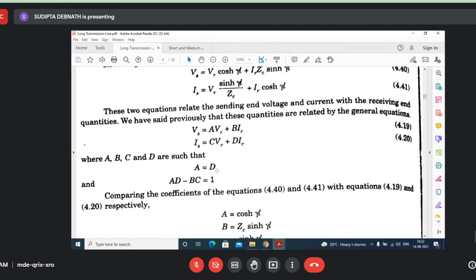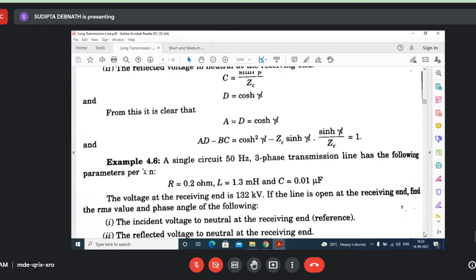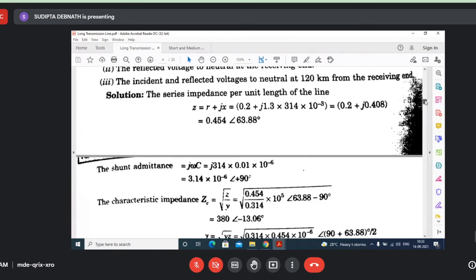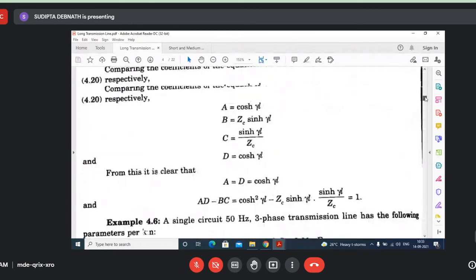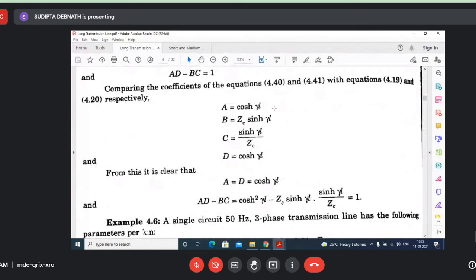But you have to remember the relations of hyperbolic functions. Then only you will find AD minus BC is equal to 1. And A equal to D you can easily find out from here. If this is A, this is D. So ABCD are these that I told you. And AD minus BC is equal to 1, they have shown.